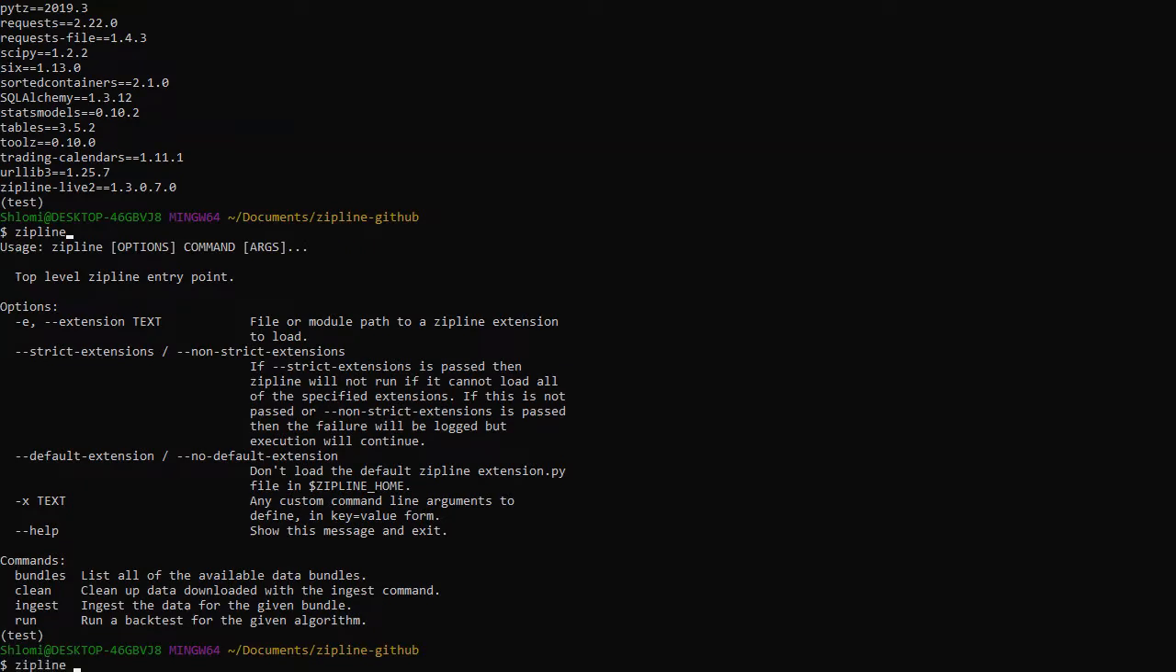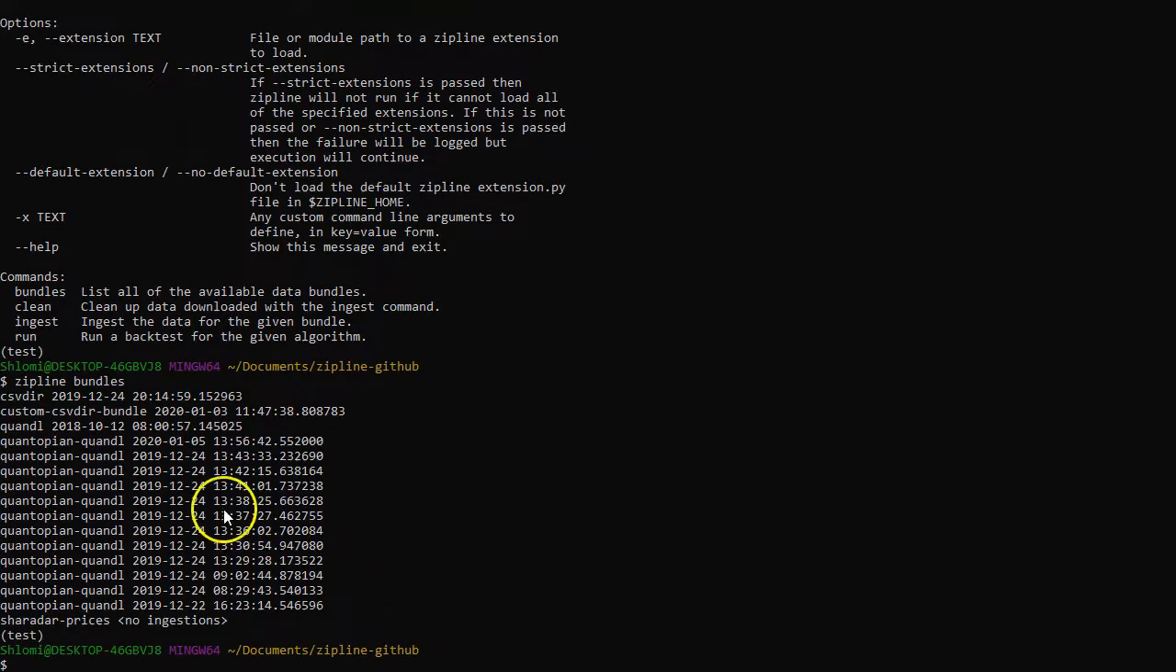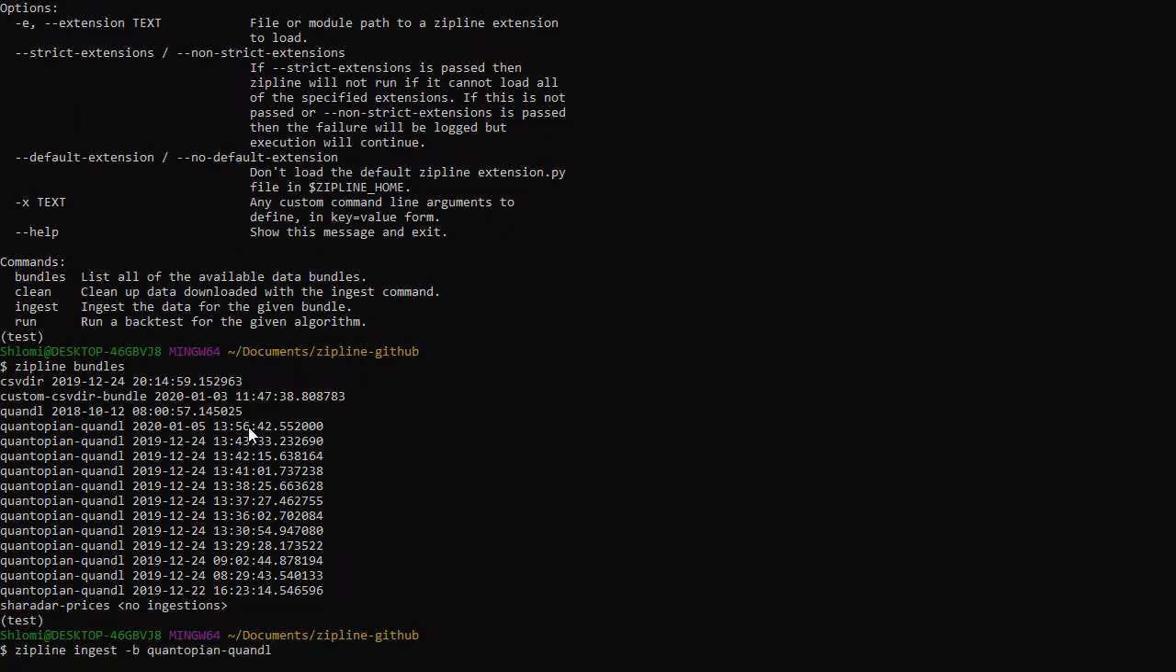Let's ingest the Quantopian bundle, the default bundle. So it's Quantopian bundle. Let's check that ingestion works. We do it like this, and again I will pause the video so it will be shorter.